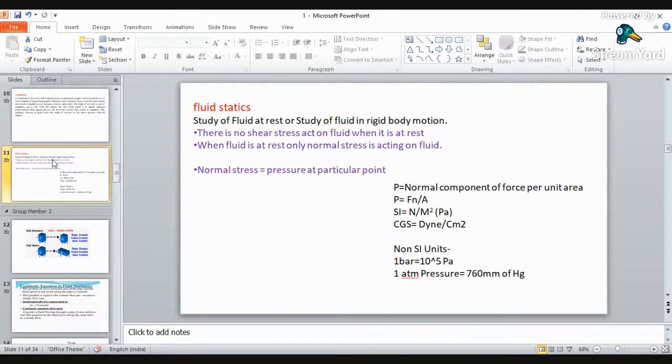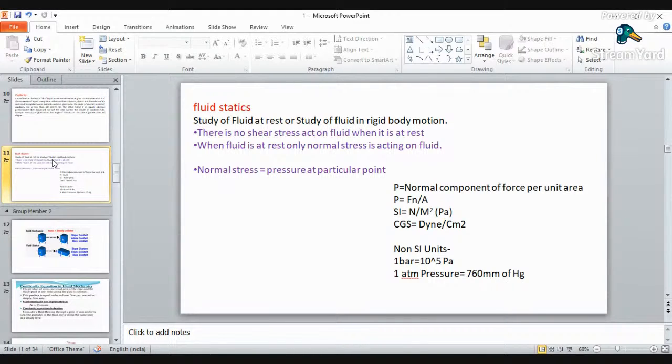Now see what will happen when the body is at rest. Just assume your water bottle. In the water bottle, only one force is exerting on that liquid particle or water particle. What is that? That is the inward force, or you may also call it an inward pressure.